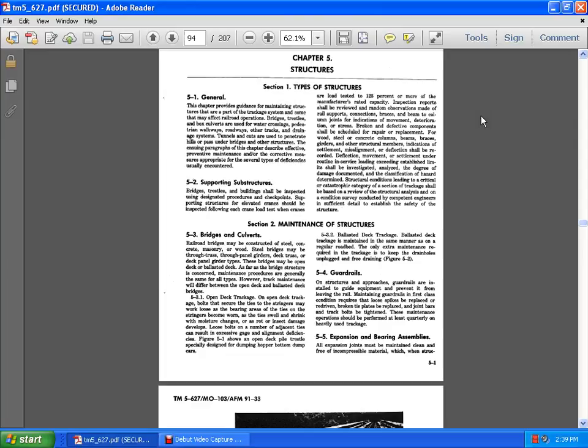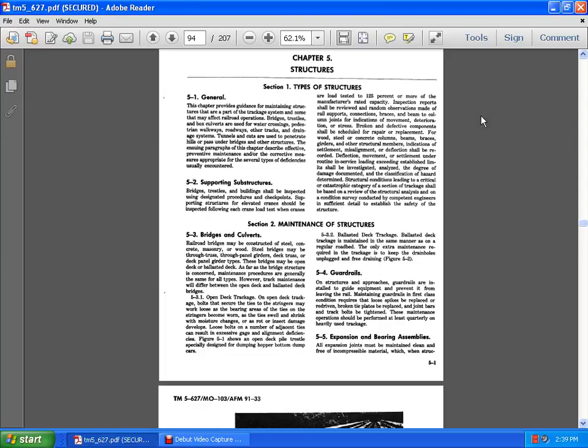When cranes or load tests are 125% more than the manufacturer's rating, capacity inspection reports shall be reviewed, and random observation made of rail support connections, braces, and beam-to-column joints. The indication of movement, deterioration, stress, or broken or defective components shall be scheduled for repair and replacement for wood, steel, and concrete crane columns, beams, braces, girders, and other structures.